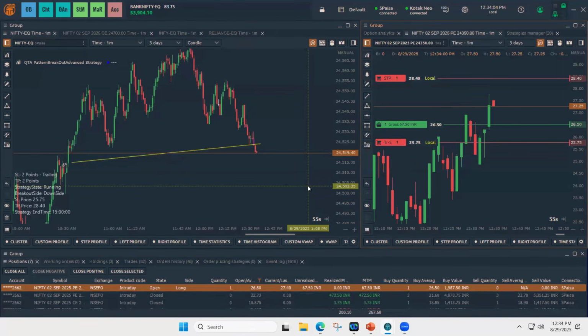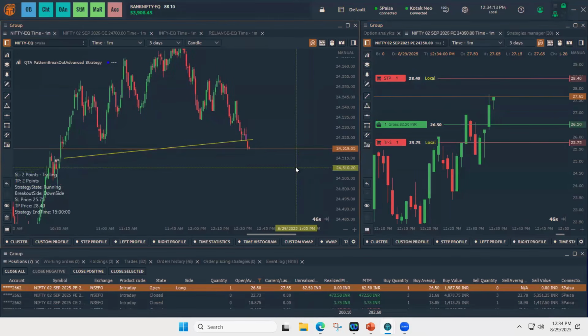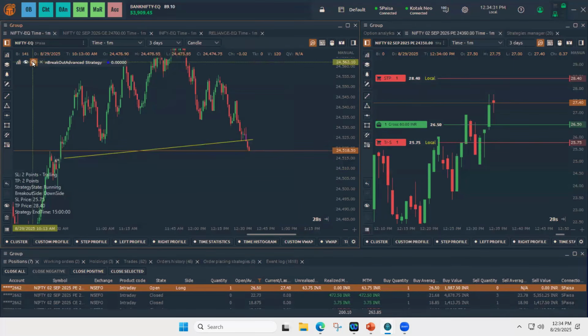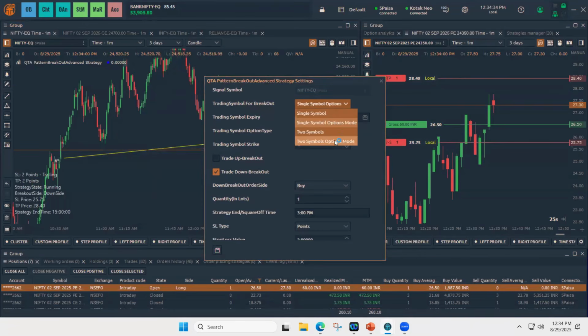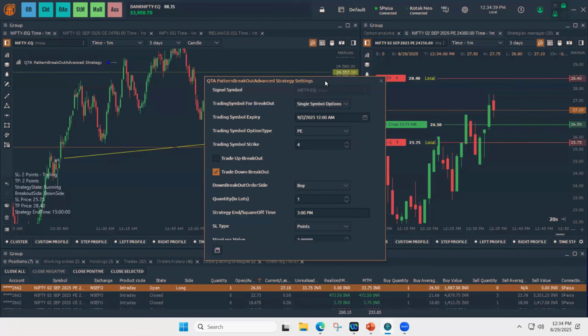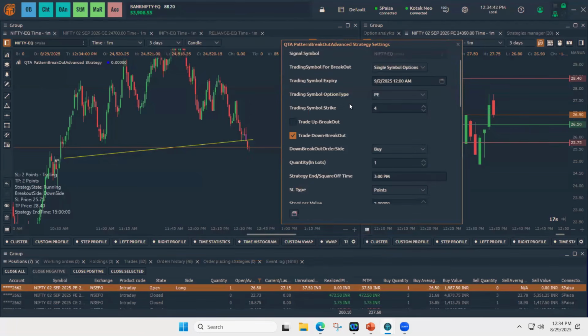Okay, so there is a question regarding whether it can be used for straddle panel or straddle charts. Sorry, at this moment, orders cannot be placed at the same time for 2 symbols, but we can use 2 symbol options mode for placing any of the breakouts. At a particular time, we cannot place orders on 2 symbols at once. It can be done based on the breakout.